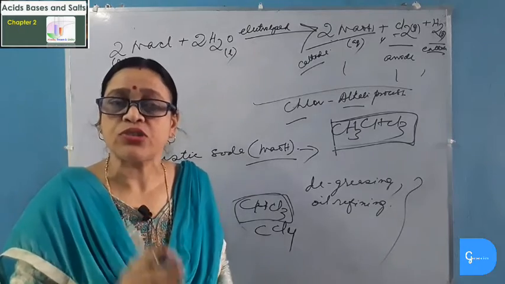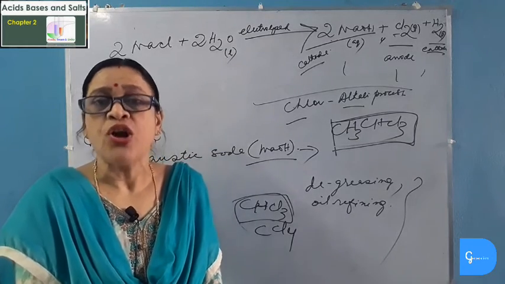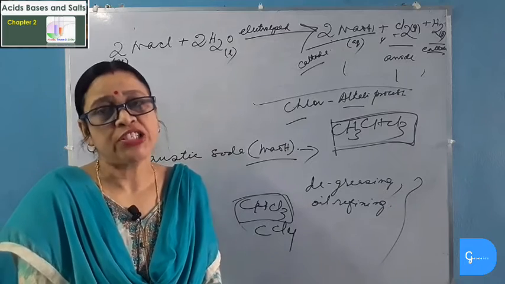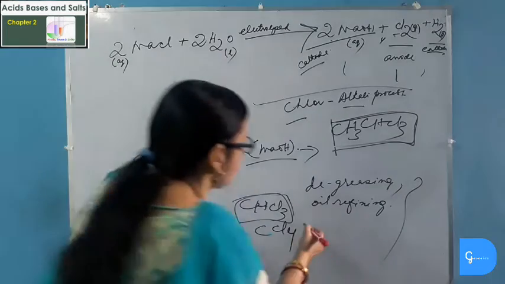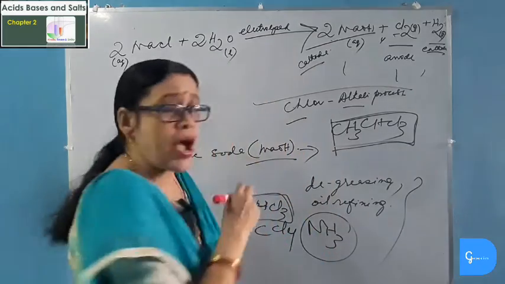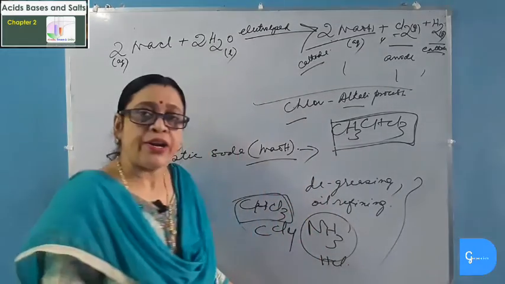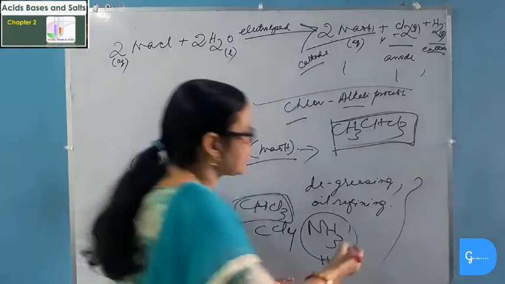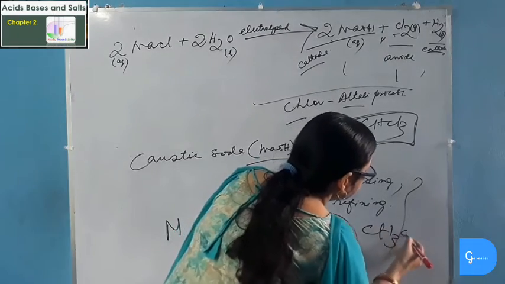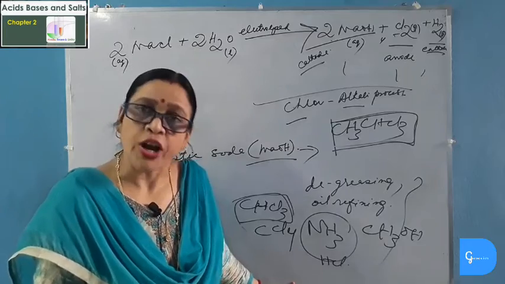Let's study the uses of hydrogen. Hydrogen is used for hydrogenation of fats, for preparing vanaspati ghee or vegetable oil. Hydrogen is used for making ammonia NH3, which is used as a fertilizer. Hydrogen is used for making hydrochloric acid. Hydrogen is used for making methyl alcohol. And liquid hydrogen is used as a rocket fuel.